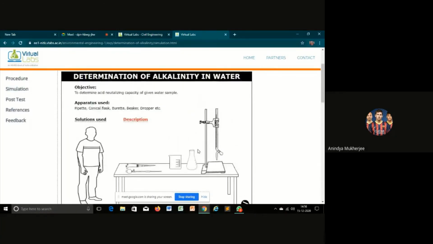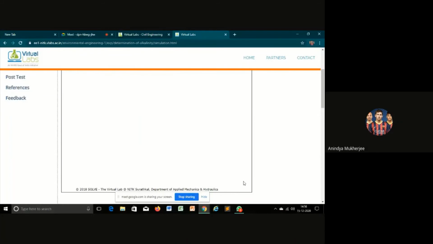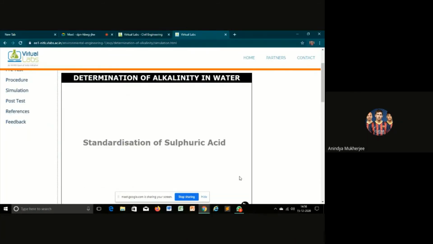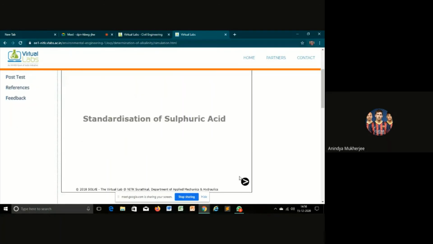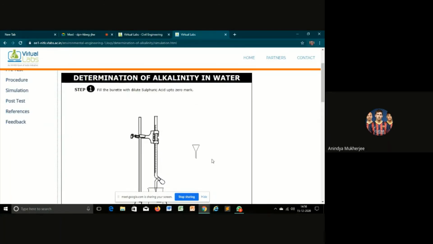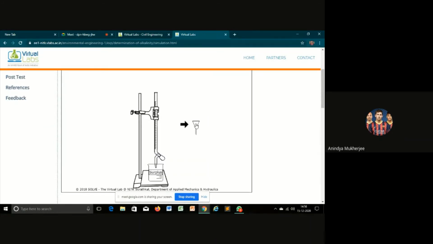So I will start the experiment. The first step is the standardization of sulfuric acid. First of all, we will fill the burette with dilute sulfuric acid up to the 0 mark using a funnel.